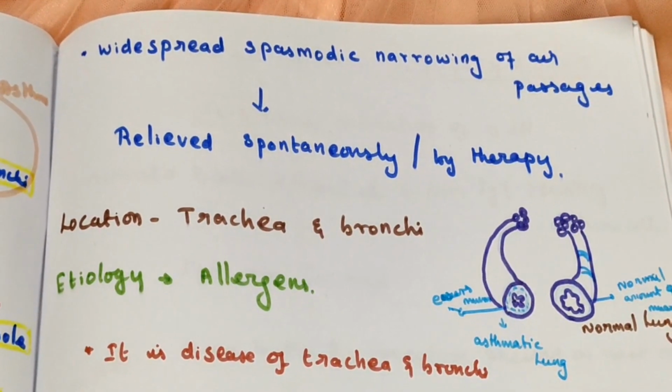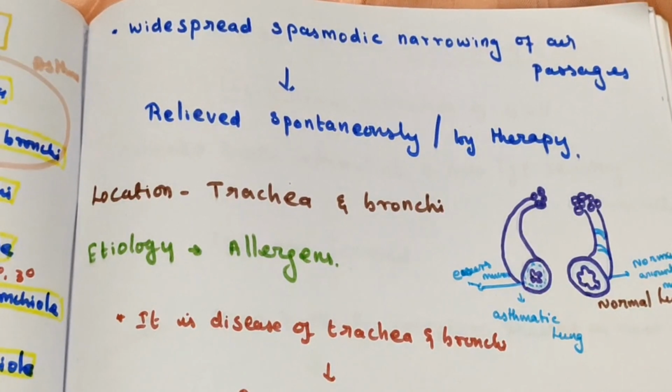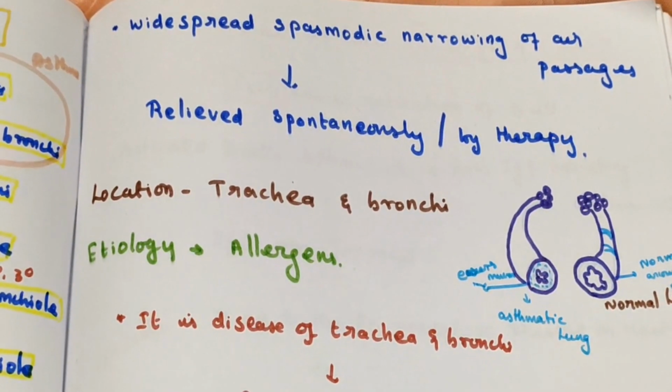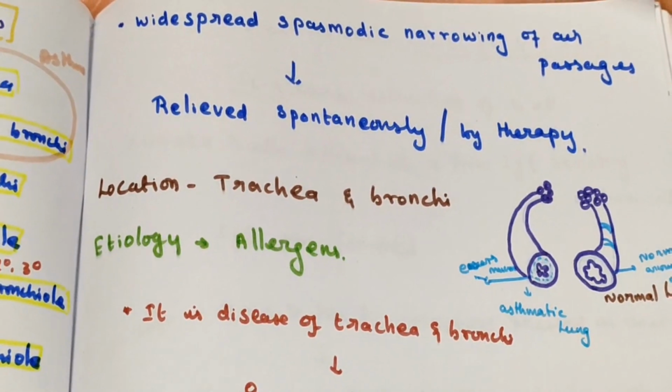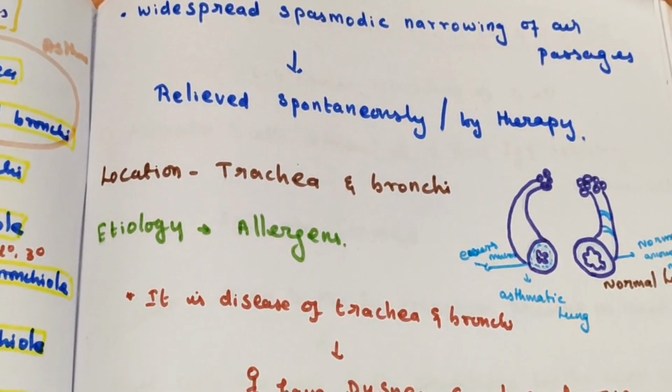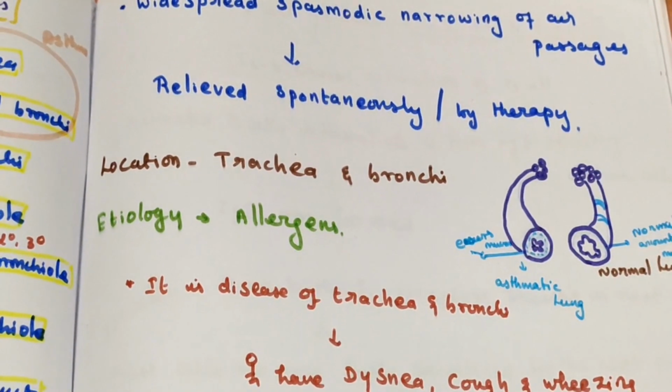So in asthma, there is over-responsiveness of the respiratory tract in some individuals, over-responsiveness to a particular stimulus. In a normal person, when dust enters, macrophages help.